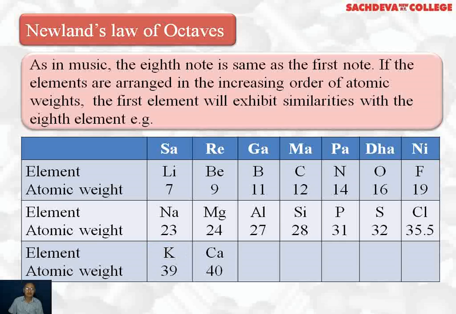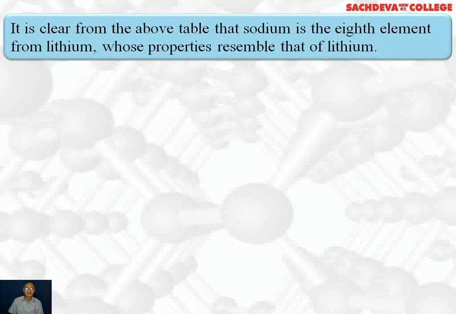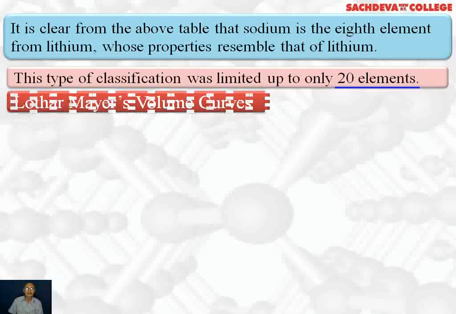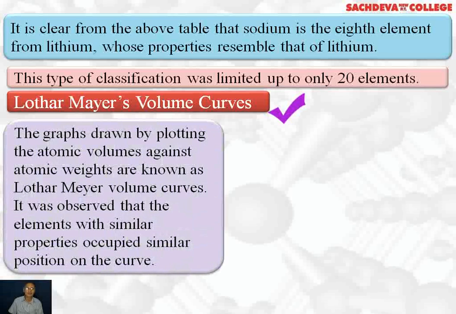Potassium resembles with sodium and calcium resembles with magnesium. It is clear from the above table that sodium is the 8th element from lithium whose properties resemble with that of lithium. But this type of classification was limited up to 20 elements only. So the next attempt for classification was made by Lothar Meyer, and these are known as Lothar-Meyer's volume curves.